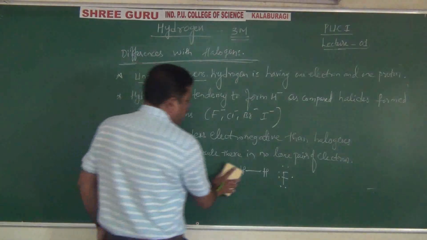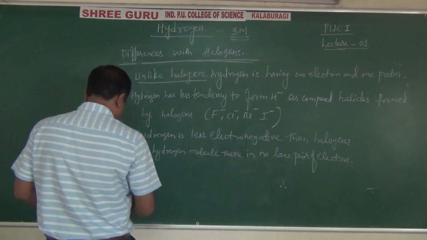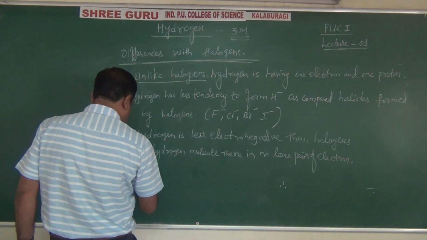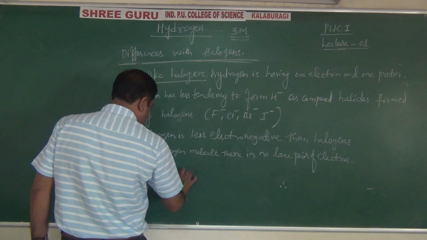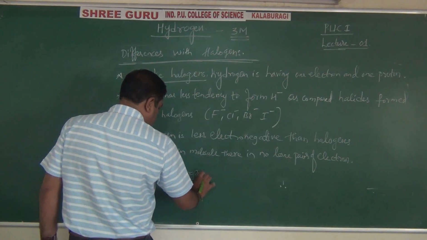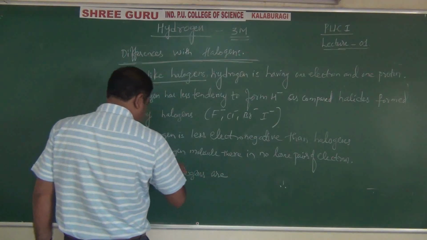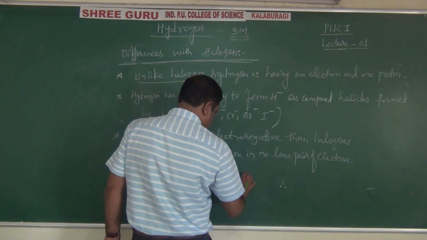And lastly, oxides of halogens. Oxides of halogens are acidic. Why?